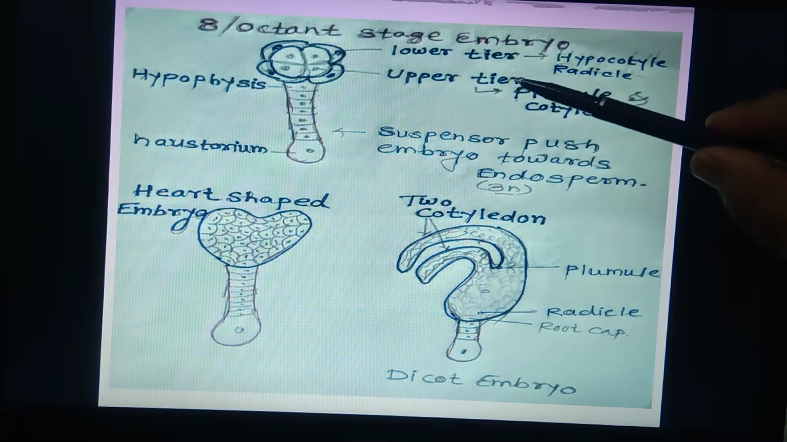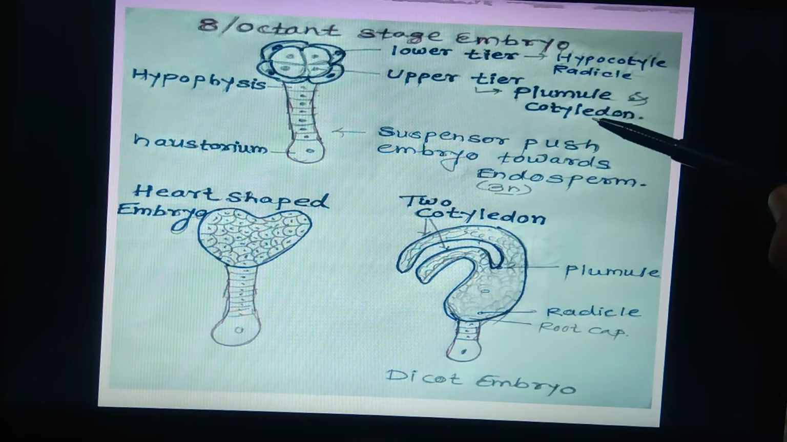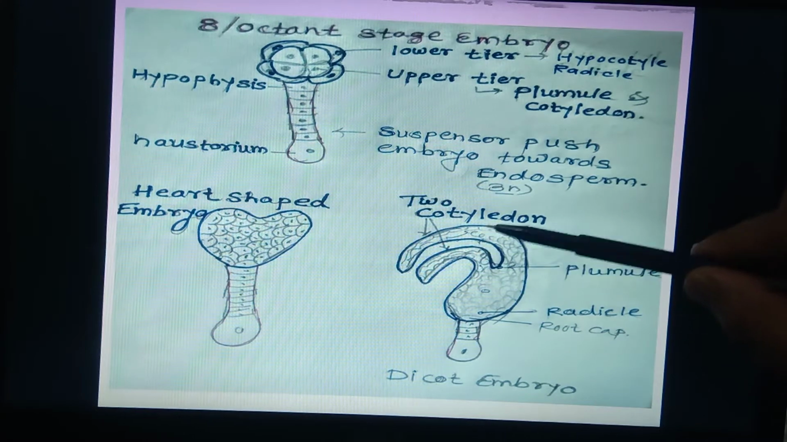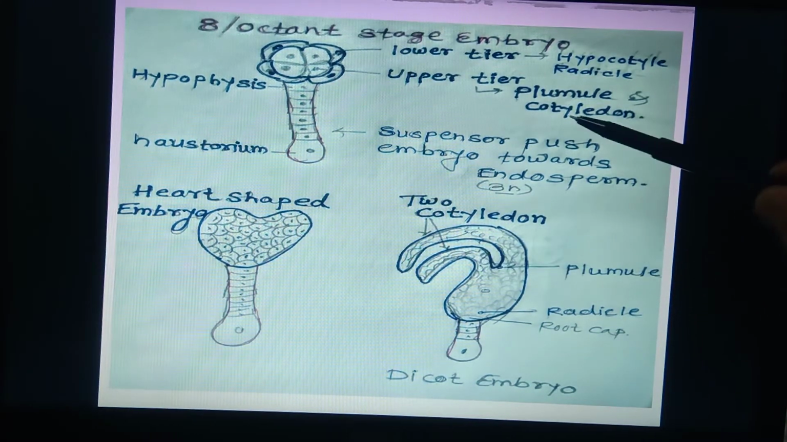The cells of the upper tier form two different things, plumule and cotyledon. In future, at the time of germination, the plumule gets converted into the shoot. These plumule and radicle are present inside the cotyledon. The cotyledon may be single or two. If it is a dicot embryo, then two cotyledons are formed. If it is a monocot embryo, a single cotyledon is formed.